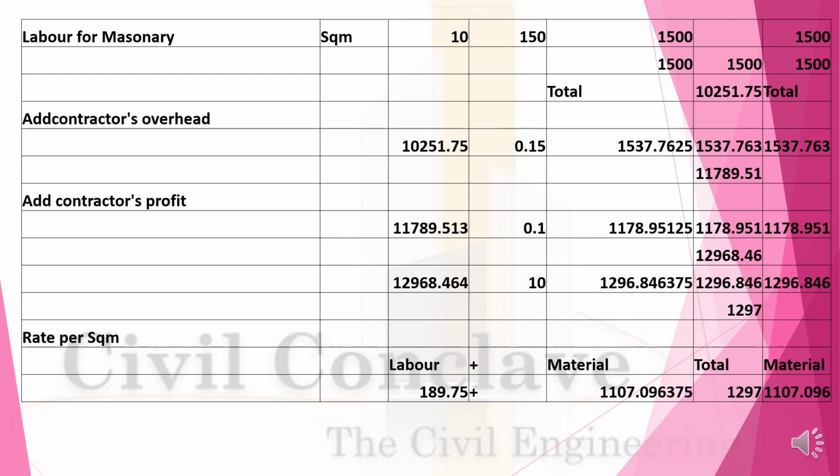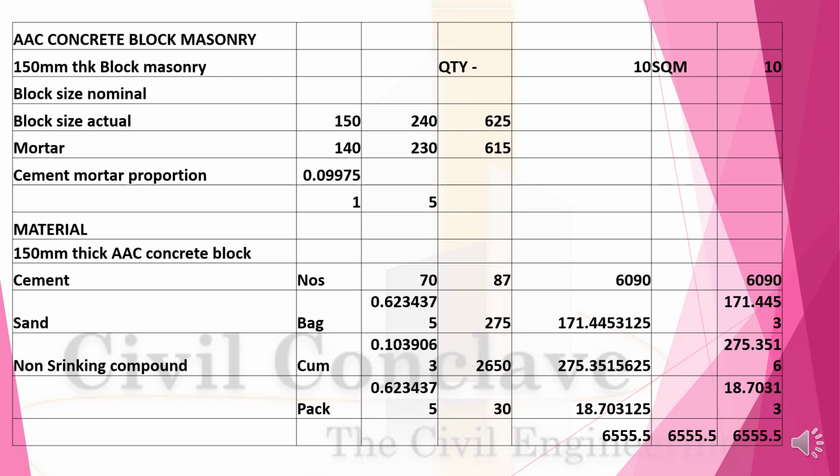Contractor overhead 15% will make you 1537. Profit 10% will make you 1178. Okay. Rate per square meter: labor 198, 8975, material 1107, total will be 12,097, 1,297 for 10 square meter. Block masonry 150 mm thick, the same analysis applies.